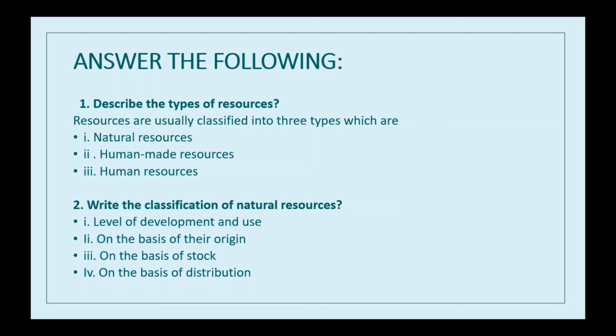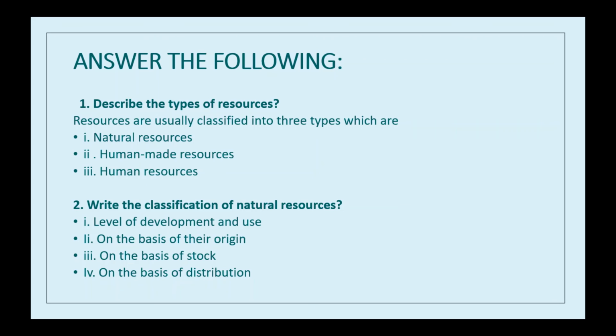Okay, fine. On the basis of distribution, resources can be classified into ubiquitous and localized. What is meant by ubiquitous? It means resources that are found everywhere, like the air we breathe, even sunlight. Resources that are found everywhere are called ubiquitous.